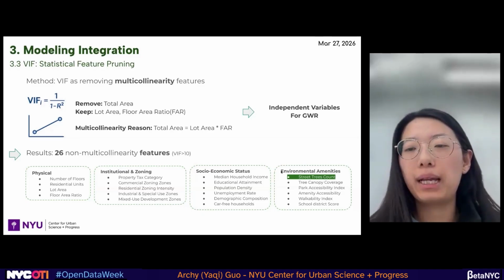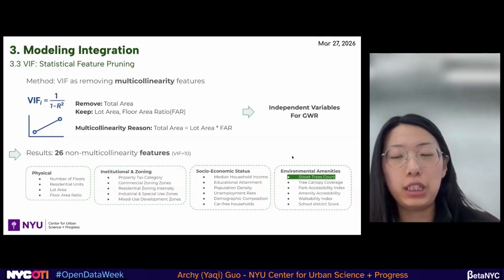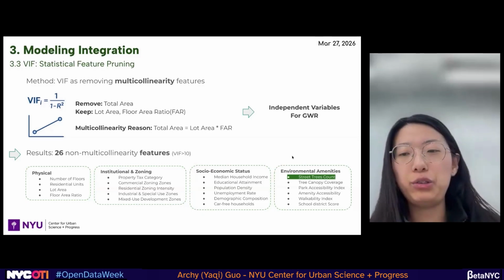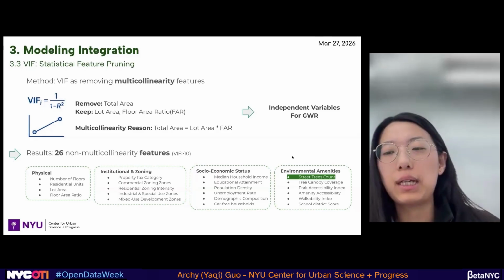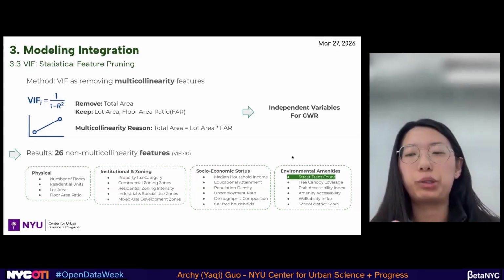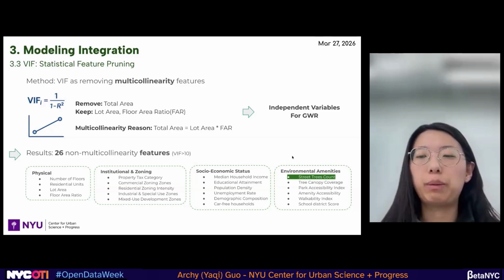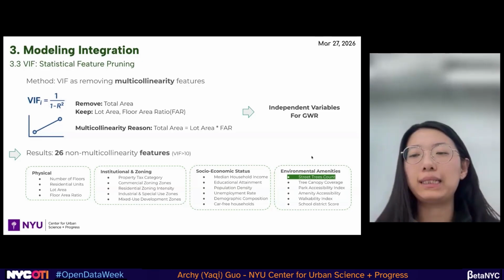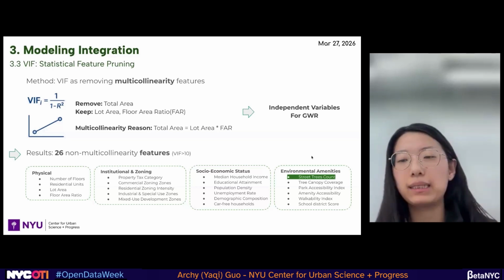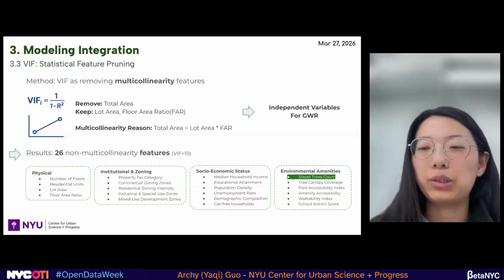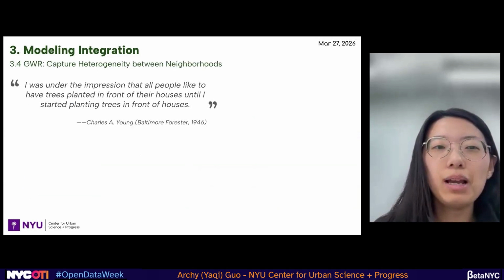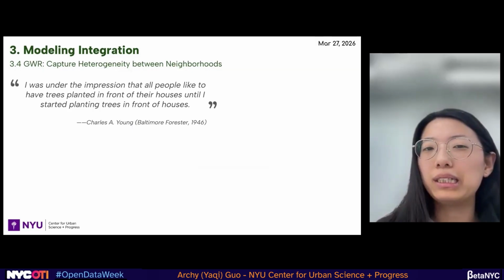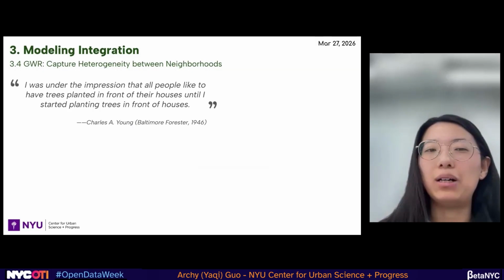In the end, we have the environmental amenities here. We definitely have to keep the street trees count here, the number of street trees within a 400 meters buffer, and the tree canopy coverage, the park accessibility index, amenity accessibility, and so on. I believe this is the last part of the modeling integration, and after that we will see some results.